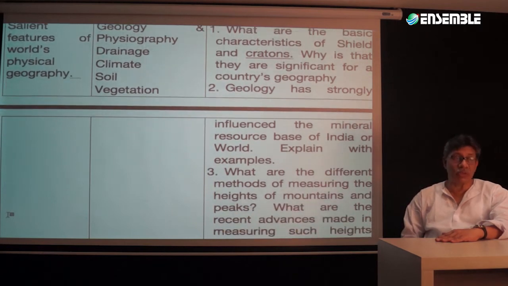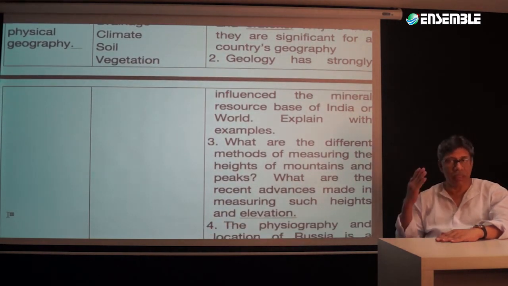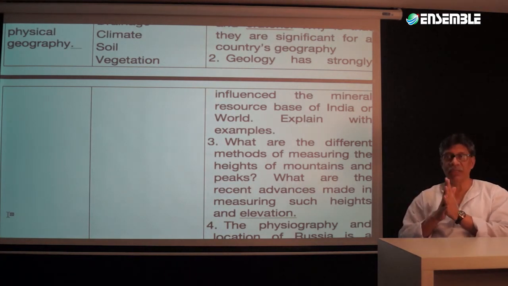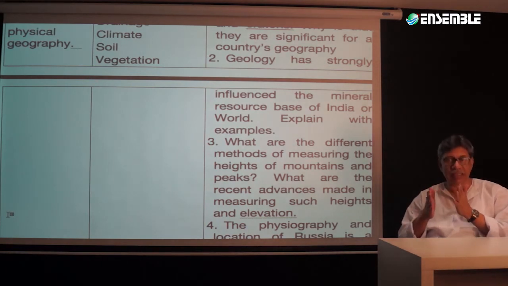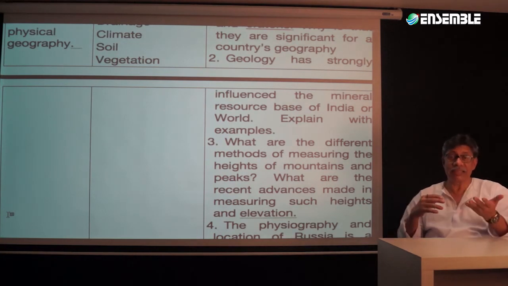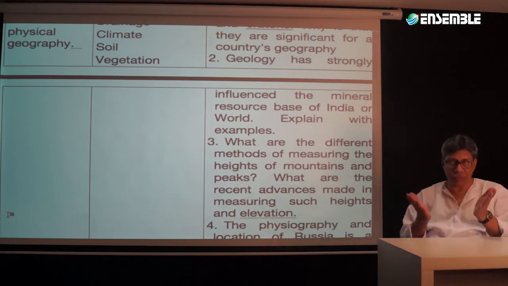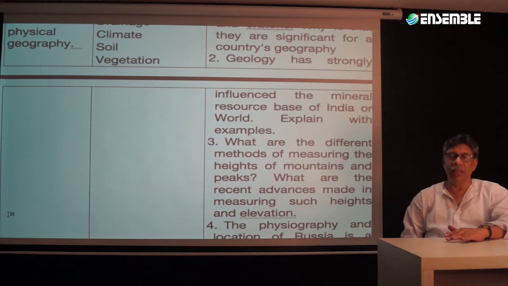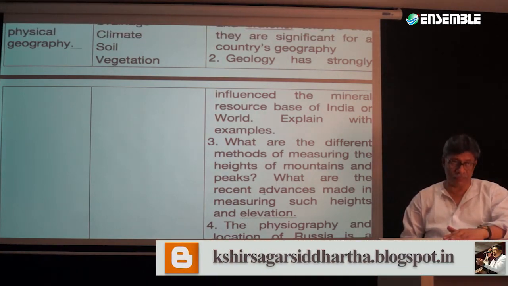Then geology has a strong influence on the mineral resource base of India or world. Explain with examples. Now, when we are picking up this topic, that is the relationship of geology with mineral resources of the world as well as of India, it is both applied and theoretical. Examples means that we are going to be talking about the physical geography of the world. Whenever we are going to be talking about India, of course, it is going to be in a more or less applied form.